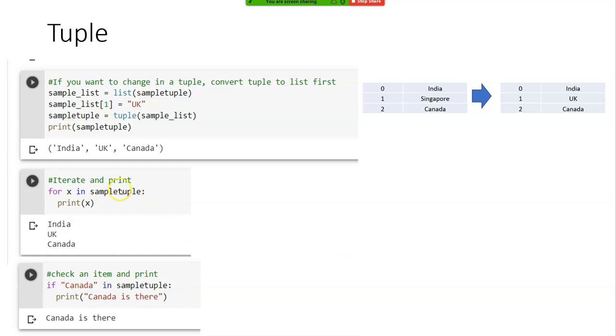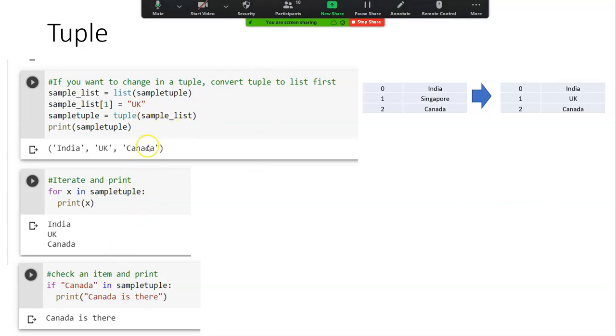You can also print through iteration. Remember, we saw this iteration in the flowchart class, right? For x in sample tuple, print of x. It will go over 0, 1, 2. See, these are different ways. Just like how you have negative, this is a different way of doing it.